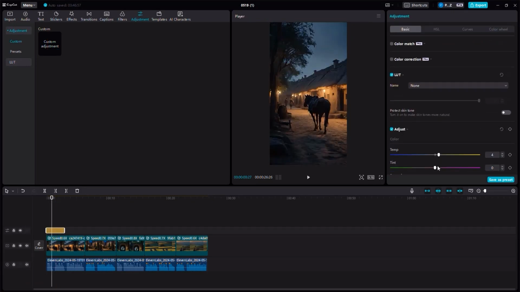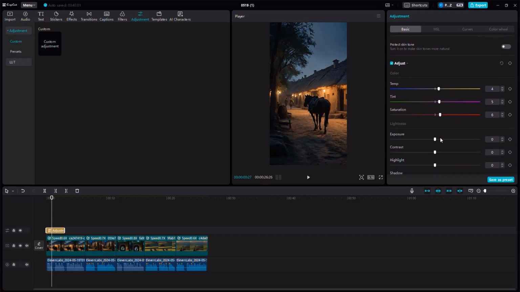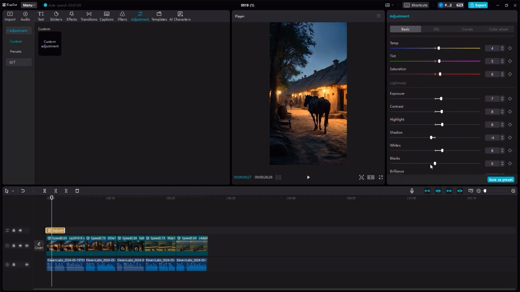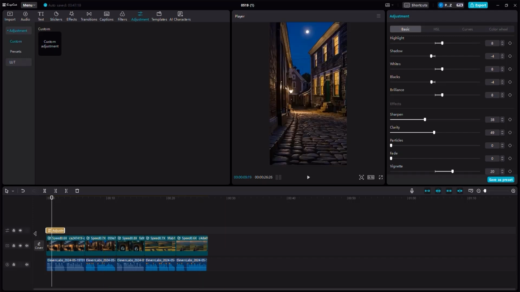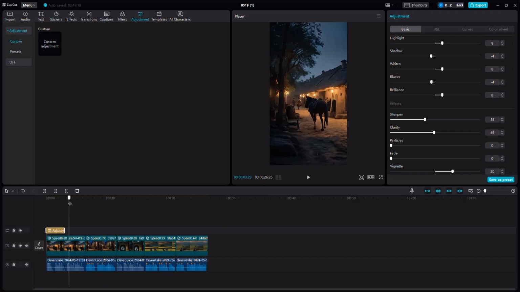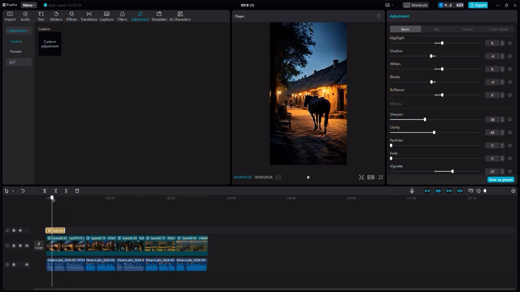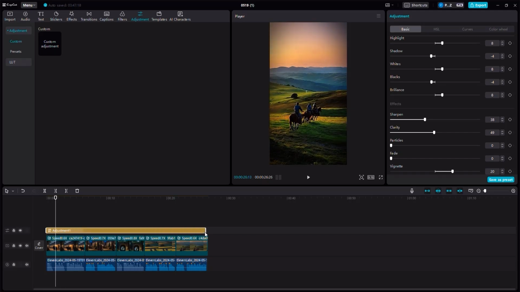It's going to allow me to change the temperature, to change the tint, to modify the saturation, add a bit more exposure, a bit more contrast, a bit more highlights, less shadows, a bit more white colors, less shadows again, and then a bit more brilliance, sharpen it, and then add some clarity to the video. And then here you can add a 20 vignette, which is my preferred. And you can check the difference. So this is the video as it was. This is how it would become with this particular type of adjustment. And you can spread the adjustment all over the rest of the videos.